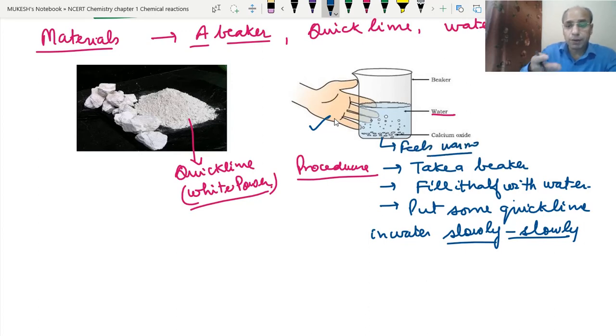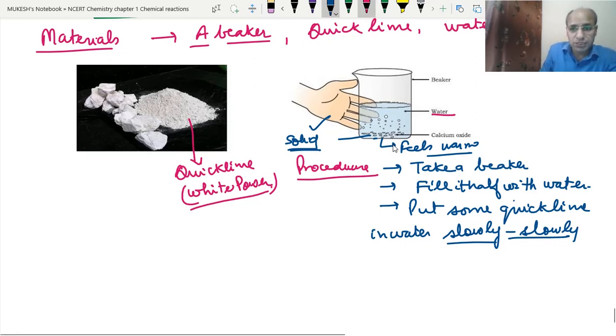And the bubbles will be observed in this. And after some time, this quicklime will be dissolved. Some solid portion will settle down. See, this is the solid portion which is settling down. Now it has become slaked lime. So when this settles down and becomes cool, then we can use this for different purposes.